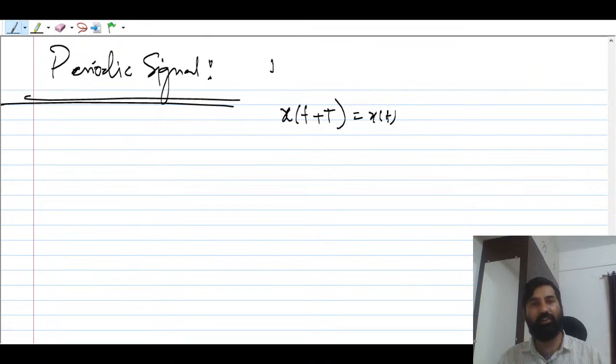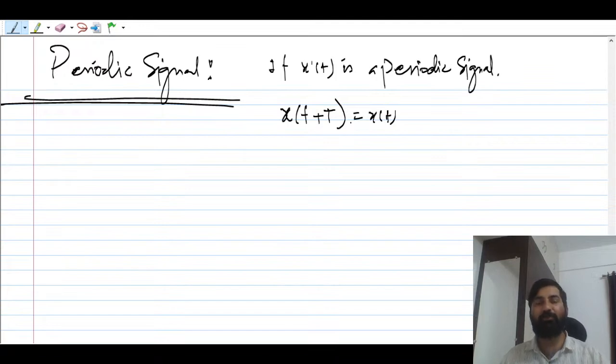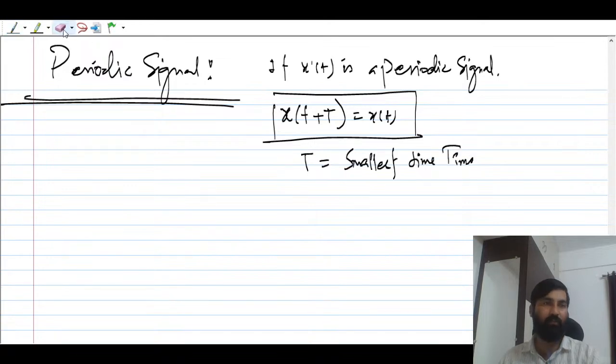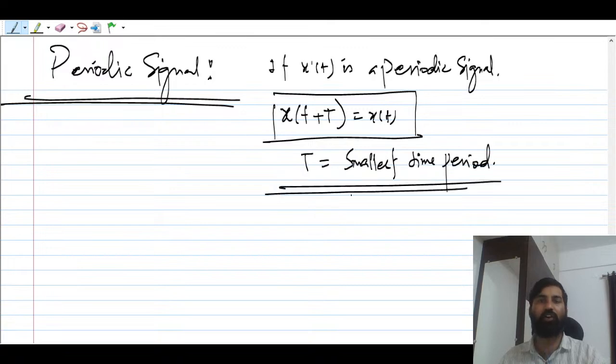If x(t) is a periodic signal, then x(t plus T) equals x(t), where T is the smallest time period. We call it the smallest time period, or the fundamental period.